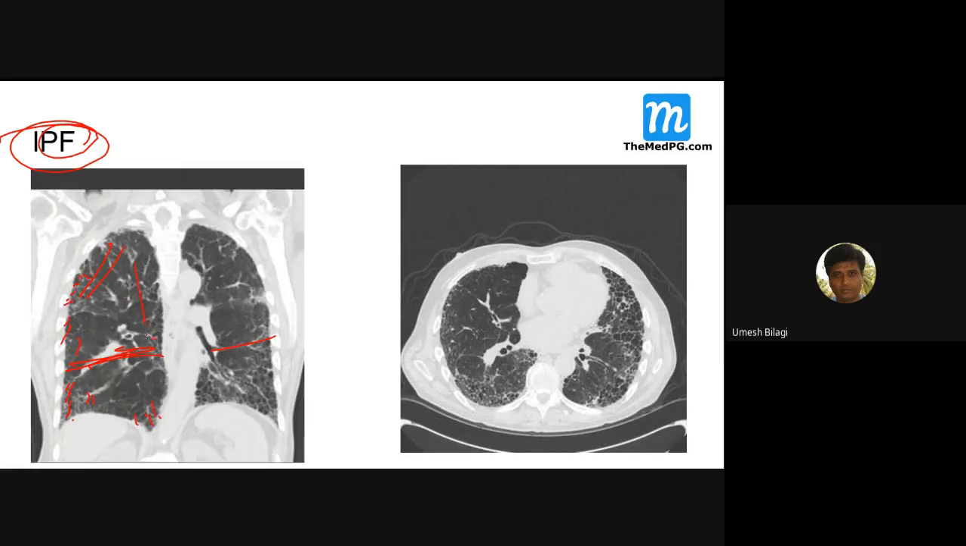In chronic bronchitis, you see it predominantly here, where the reticular pattern is from the periphery. Okay, these things, and you can see honeycombing here. Here also, see, honeycombing.